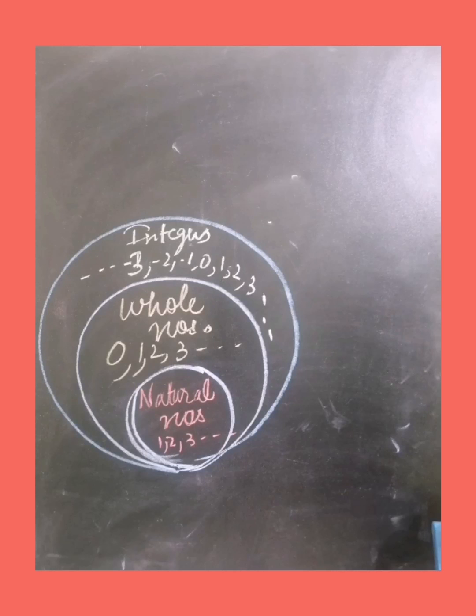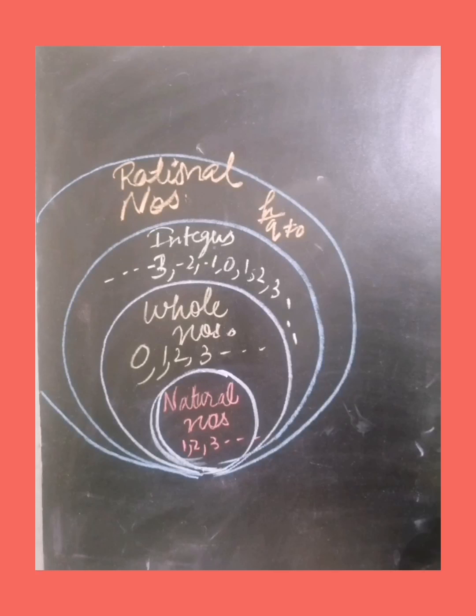Now integers. We have studied this in class 6. So what are integers? Integers are all the negative numbers and all the positive numbers including 0. So from -1, -2, -3 and infinity, and 0, 1, 2, 3 and infinity. So from here I can say that all whole numbers and natural numbers are integers, but all integers are not whole numbers.